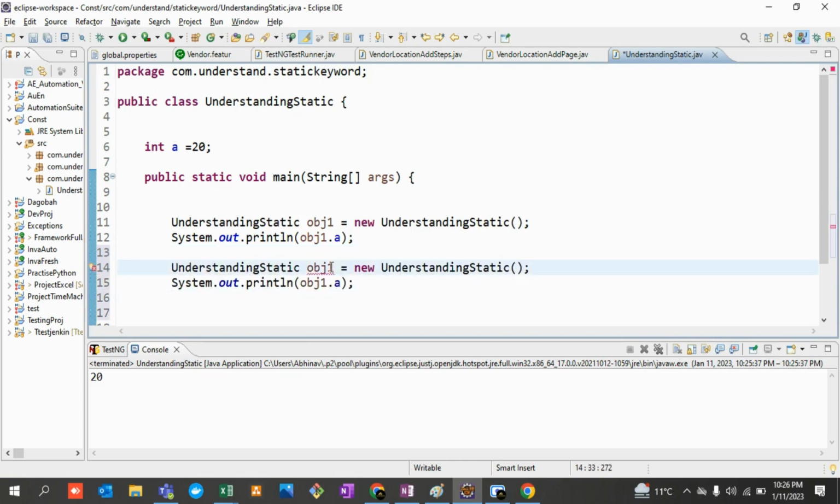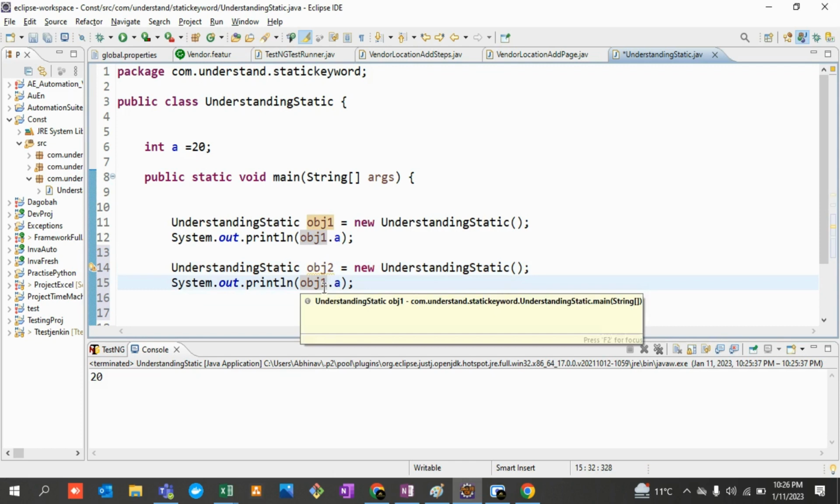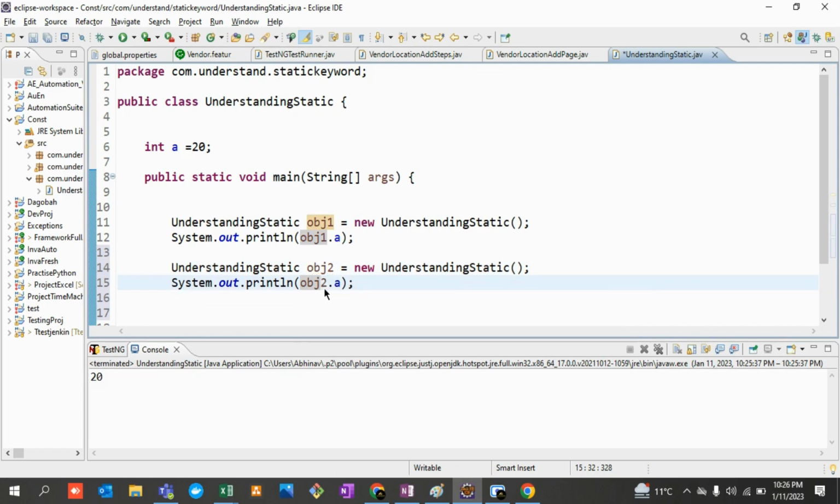Let's say I'm going to create an object, obj2, and call obj2.a. Now I'm trying to call it again, and again the value is the same. Till now, so far everything seems to be good.